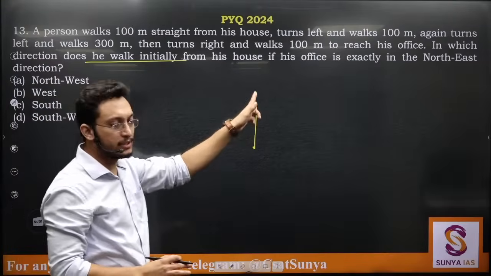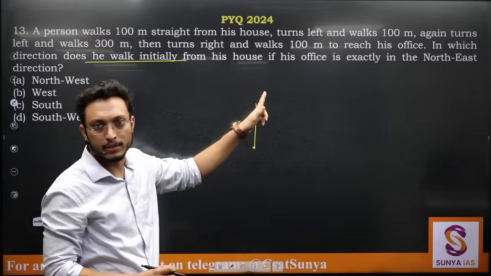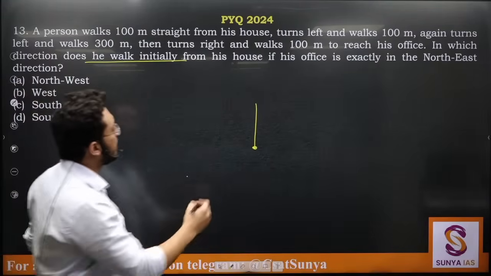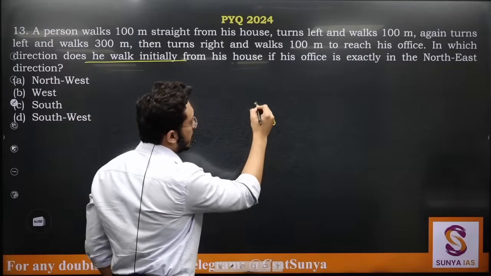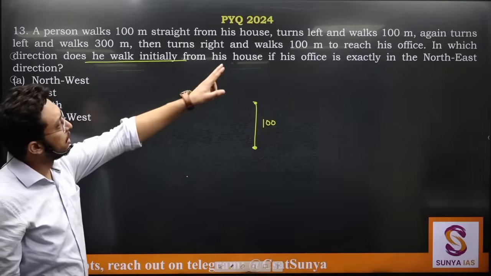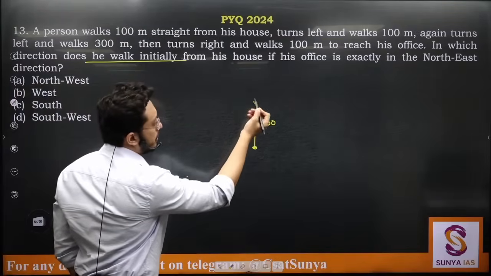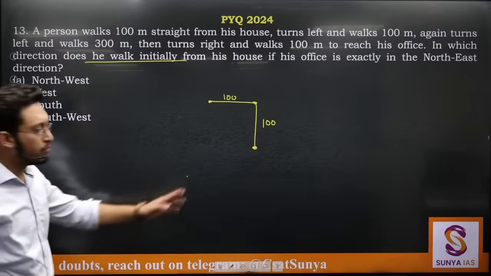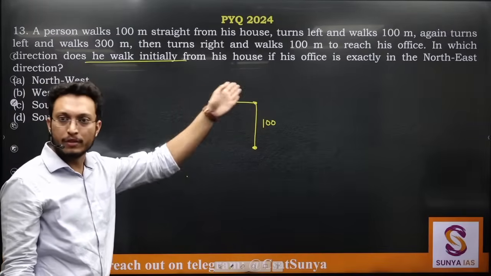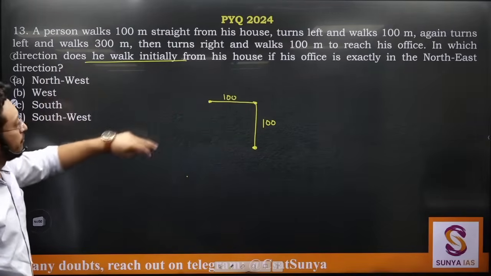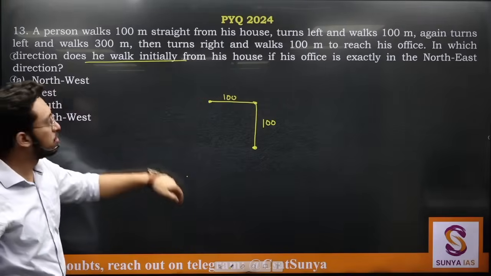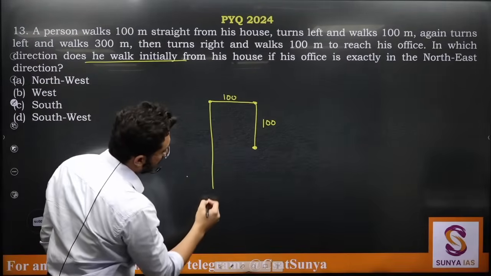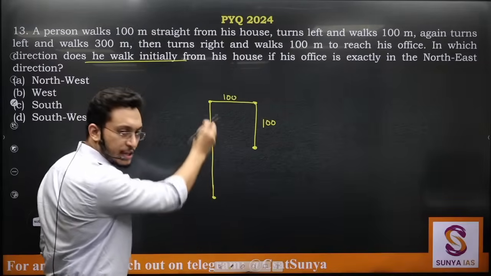So he starts walking in this direction. I am not saying that he is walking in the north direction. He walks 100 meters straight. Let's say this is 100 meters. He reached this point. Turns left and walks 100 meters again. So from here he takes a left turn. He will move here. I hope now it is directly understood that this is a left turn. Again turns left. From here he is turning left. He will walk towards south, meaning down, 300 meters. So somewhere here he will reach. This is 300 meters.